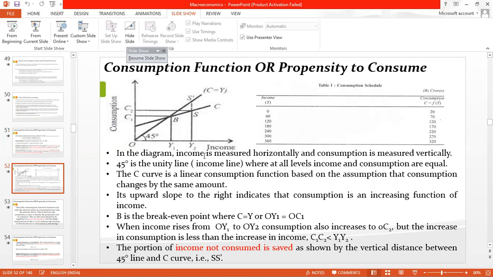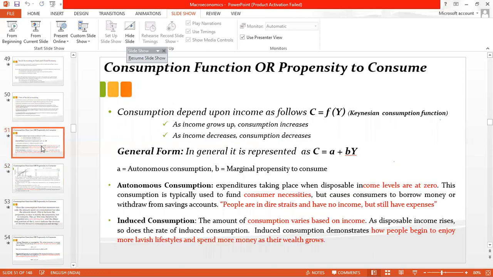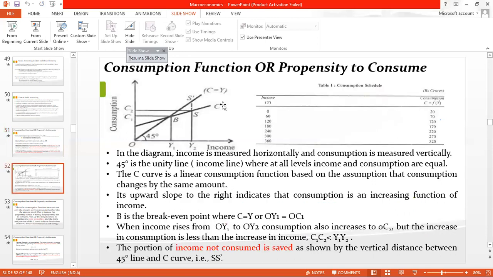You see in this diagram, the x-axis is representing your income and the y-axis is reflecting the consumption. And this is the line which we say the income line. On this line, your consumption equals your income. It means on this line you are not doing any kind of saving or dis-saving. Whatever your income, the same amount you are using as consumption. And this equation which we were discussing earlier, C equals A plus BY, is this equation.